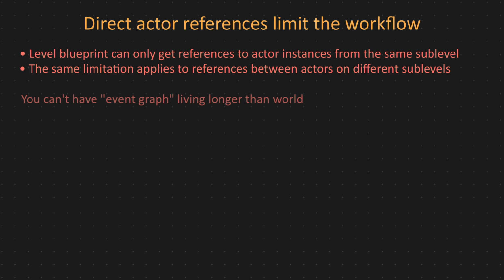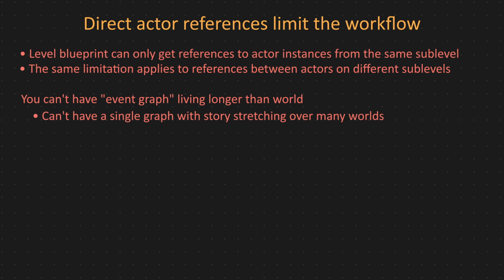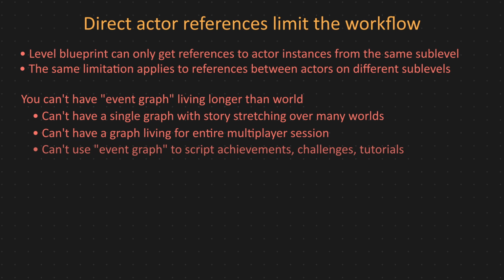Obviously, level blueprints and even actors cannot live longer than the world, and this prevents us from doing a few interesting things with events. We can't have a single graph with stories stretching over many worlds, like many cities, regions, planets. We can't have an event graph living for an entire multiplayer session instead of a very specific map. We can't use Level Blueprint to script achievements, challenges and tutorials, since many of them are independent from the world. A lot of this stuff has to be hard-coded in gameplay systems, which is often a dirty and inefficient way of doing things. So, can we do it differently, and overcome these limitations?